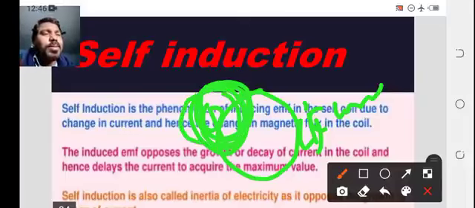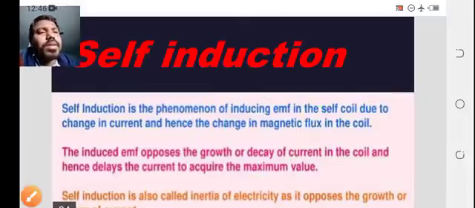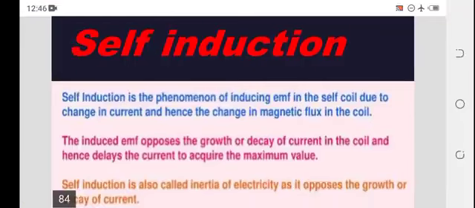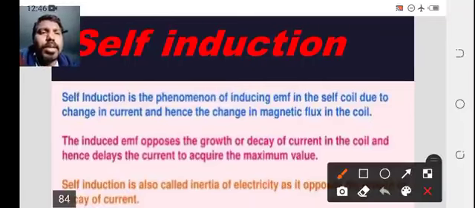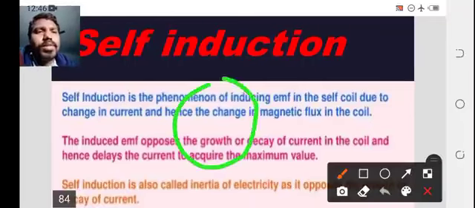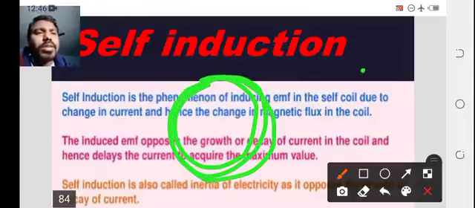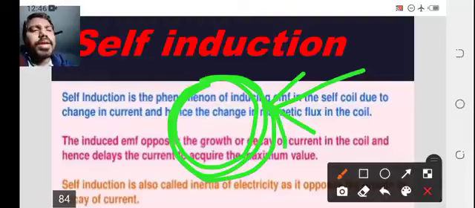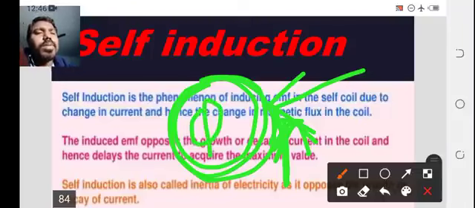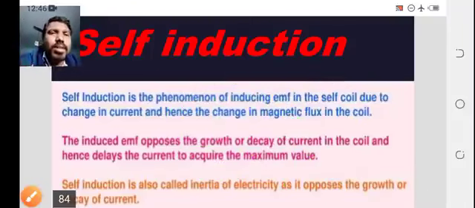So here, in the same coil, the current and flux both will be dependent. We are taking the coil, and if you apply current, or vary the current, then according to the variation of current the flux also will vary in the same coil. So this is called self induction.